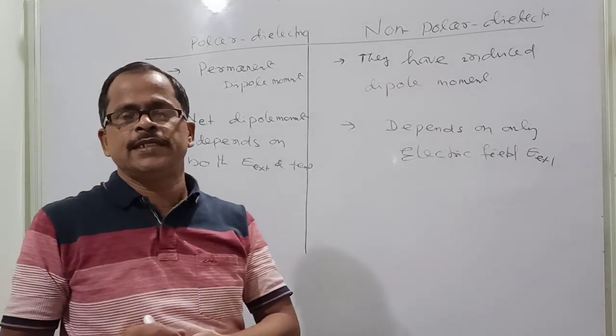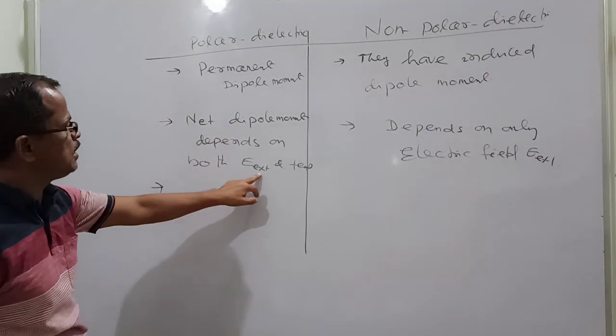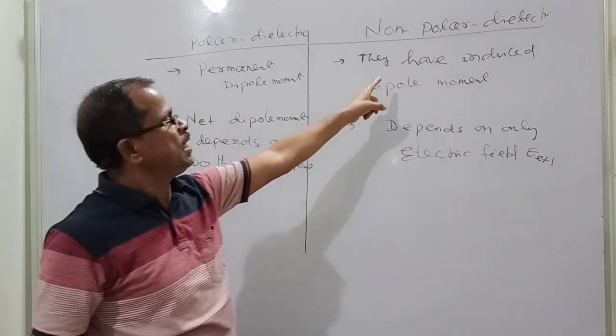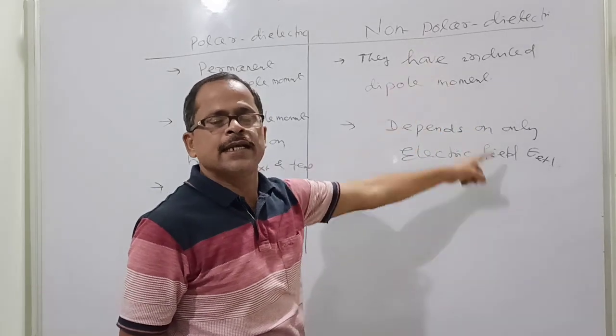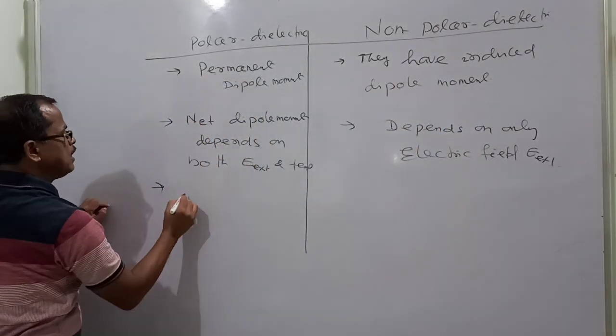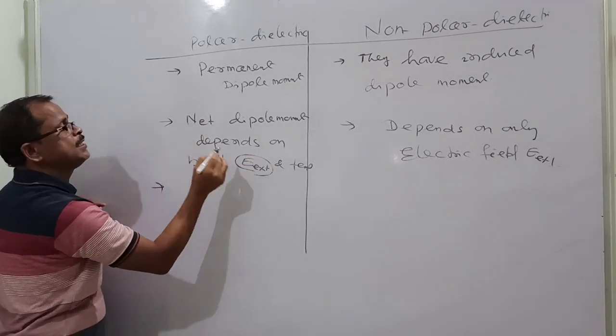Another point is that when the external electric field is increased, the net dipole moment increases. How?